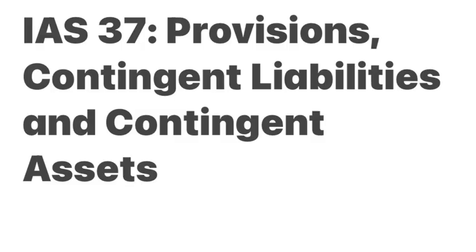IAS 37 deals with uncertain obligations. Sometimes a company knows that it has to pay money in the future, but the exact amount or timing is uncertain. The company does not know how much it is going to pay in the future, and also it does not know when. So timing and amount are uncertain.